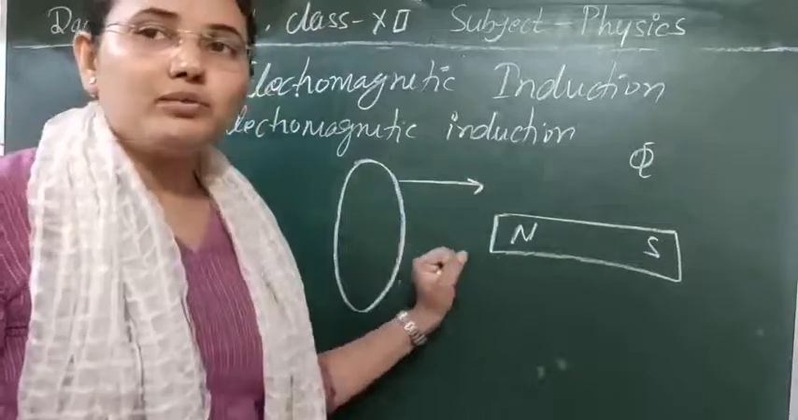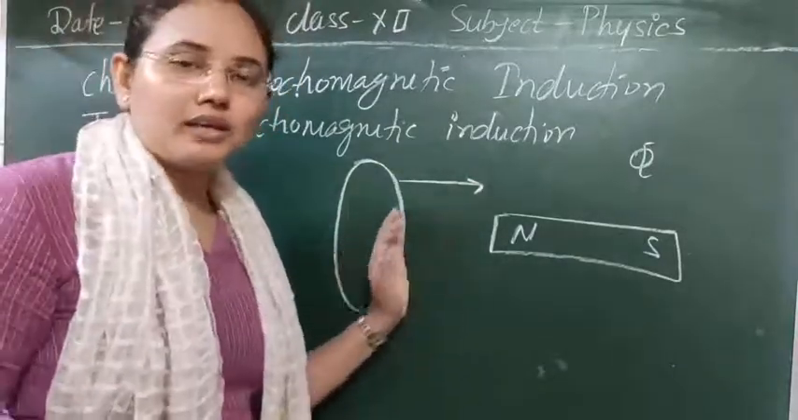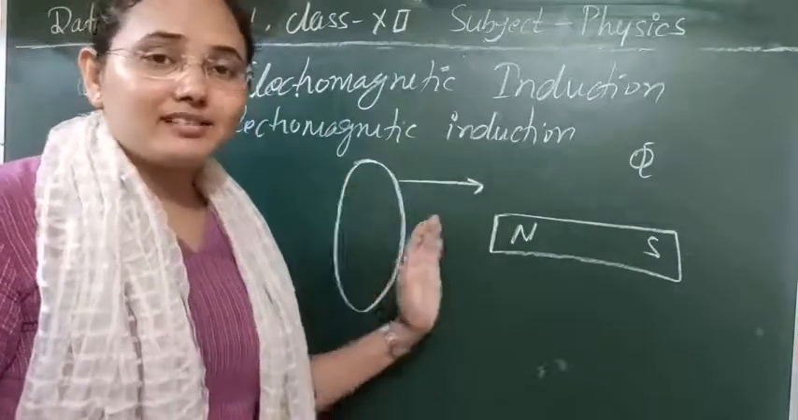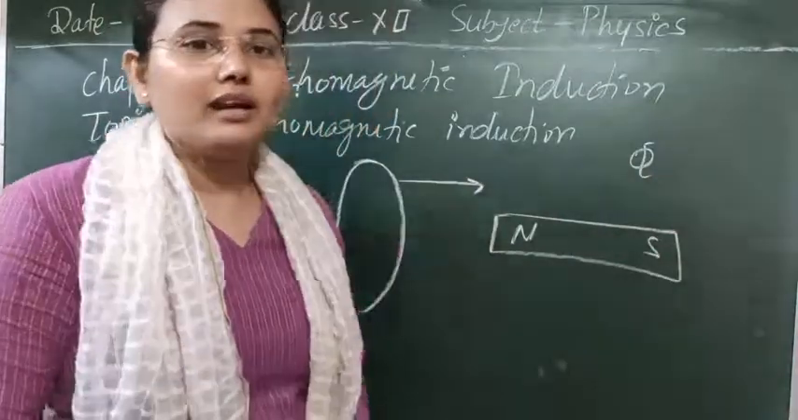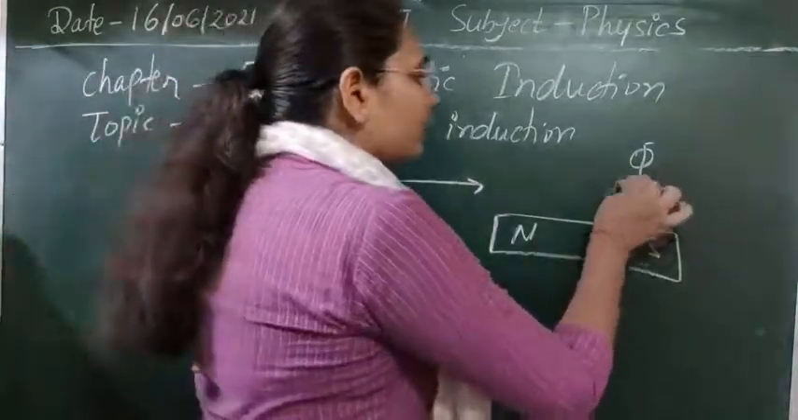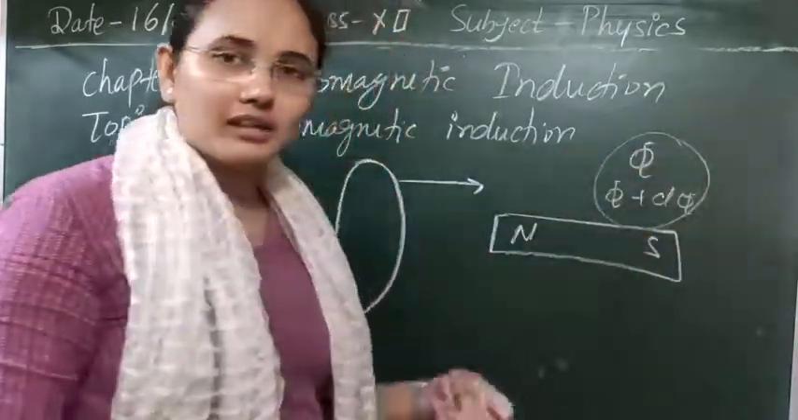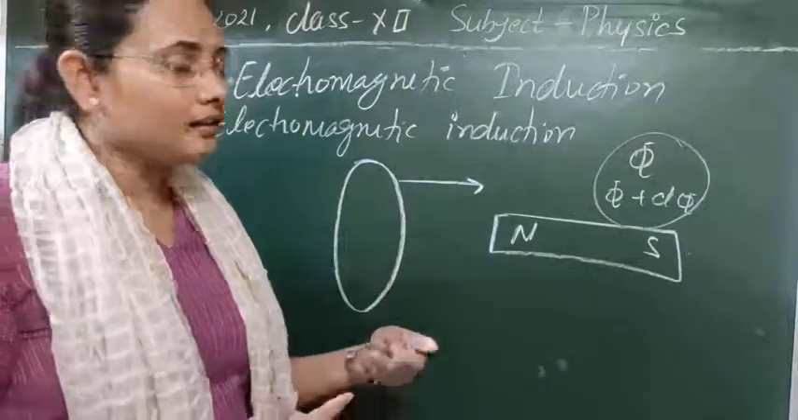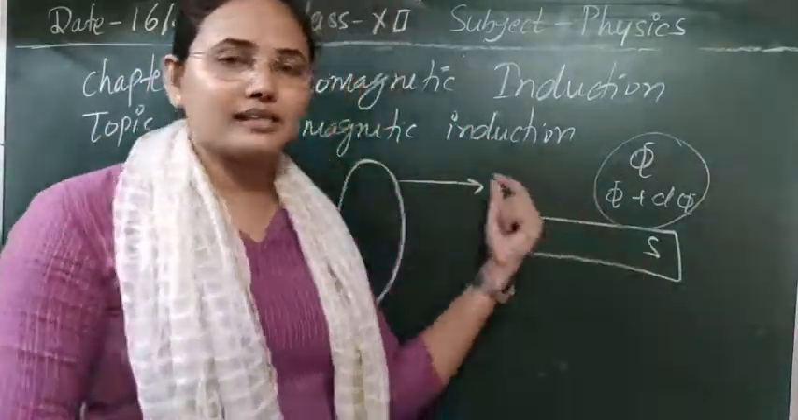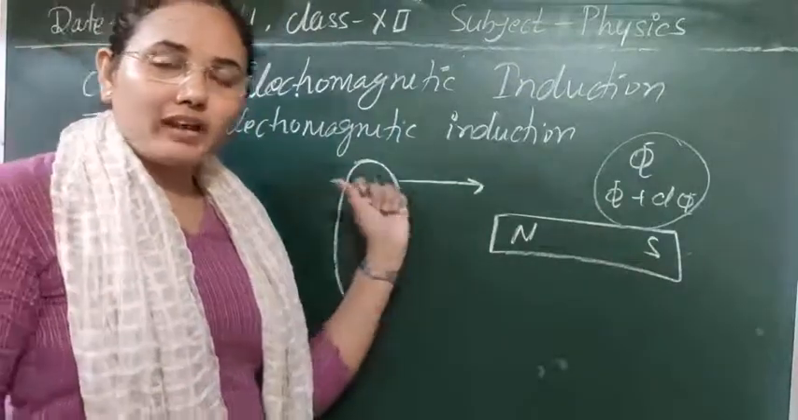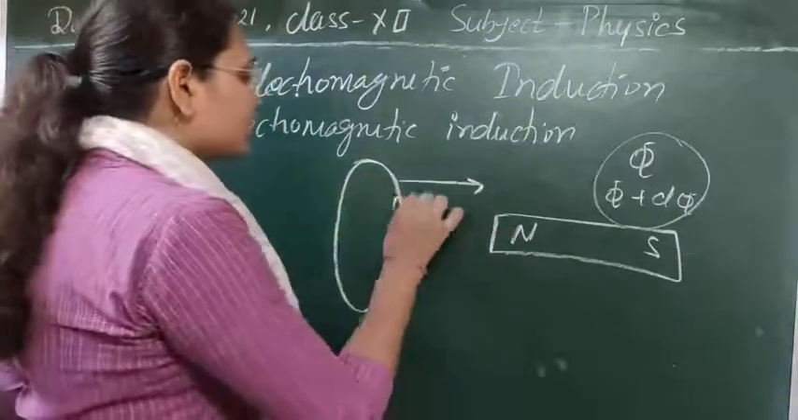If we move the loop towards the magnet, the magnetic field lines passing through it will increase. As the field lines increase, the flux linked with the coil will increase here. As the flux linked with the coil increases, we get a net change in flux. That change in flux induces an EMF and a current inside the coil. So again, for the movement of the coil towards the magnet, we are getting an induced electric current inside it.